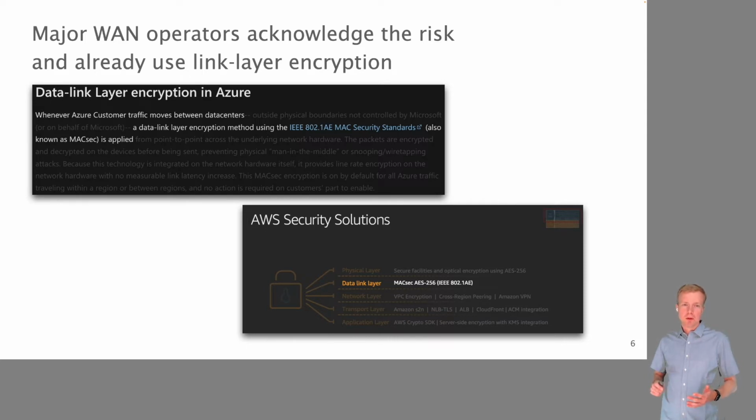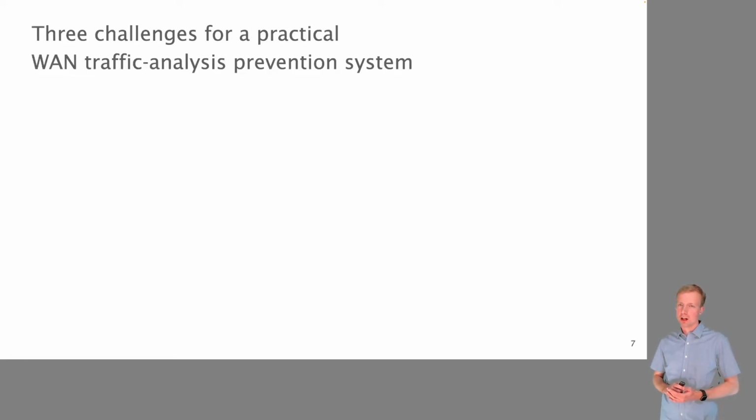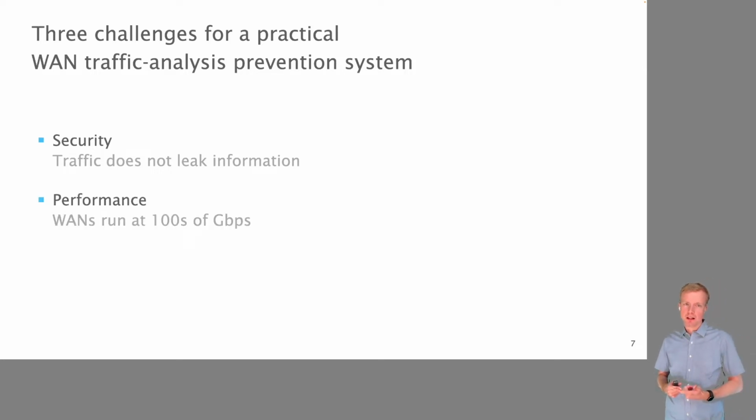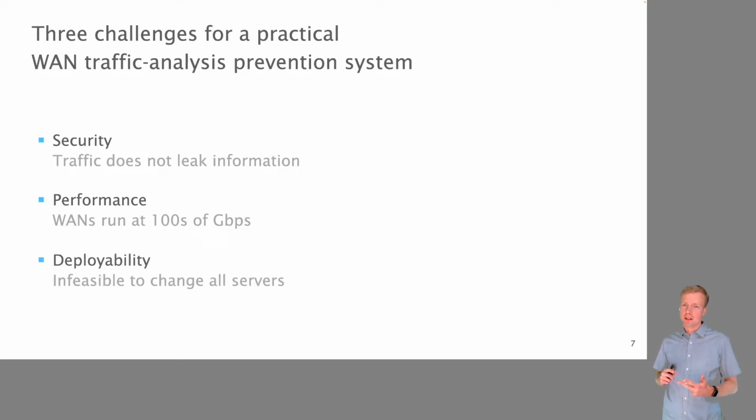When we look at preventing traffic analysis attacks in a wide area network, we are faced with three challenges. The first one, of course, is that we want to have high security. The second one is that we need to have high performance because these networks often run at hundreds of gigabits per second. And the third one is we need to have a system that is deployable without changing the hardware or the clients and servers.